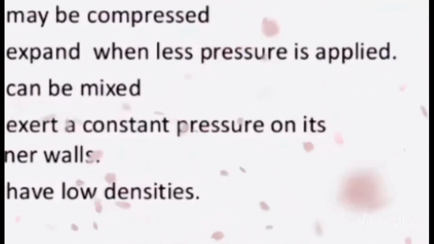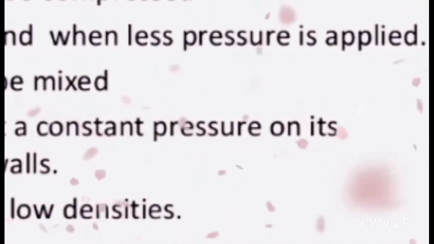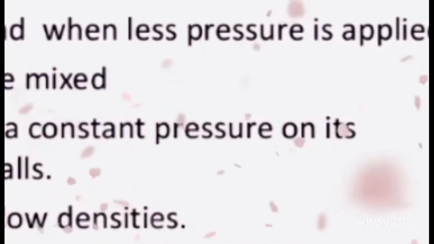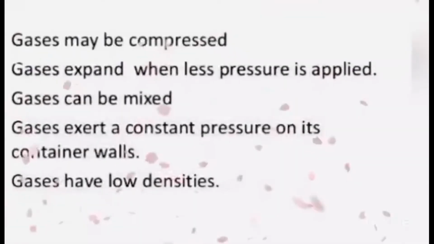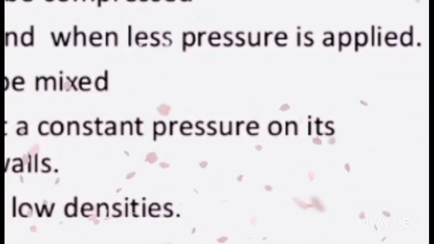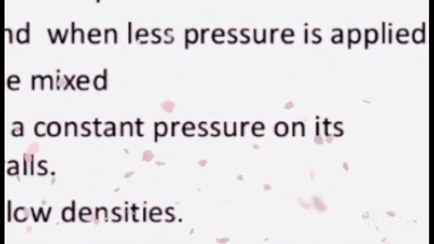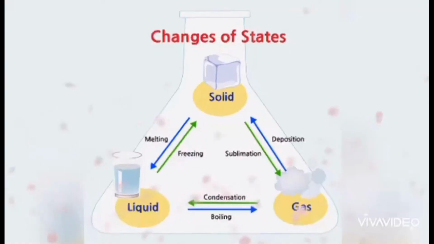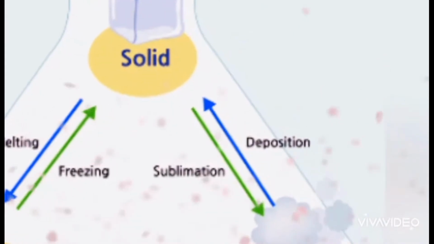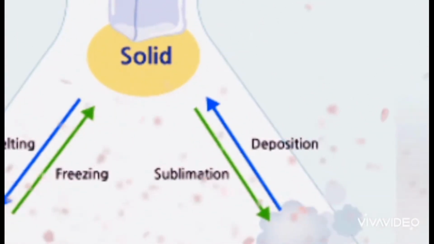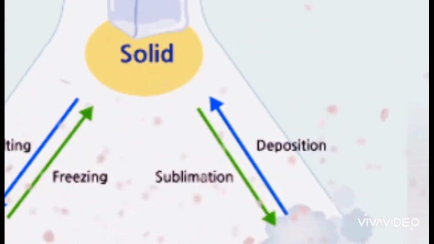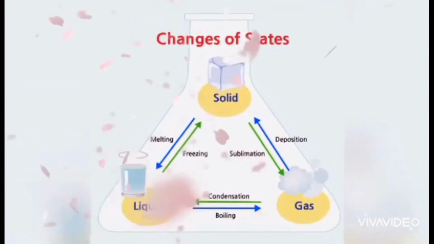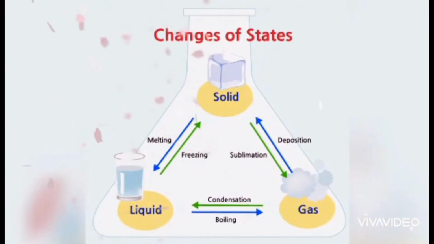Now we will talk about gas. It can be compressed because it has air spaces between the particles, so it will be easily compressed. Its density is low, it will mix with other gases, and it does not have a specific shape or specific volume. Now we will talk about the states of matter, that matter is converted from solid to liquid, and liquid to gas by different processes. An example is water, which can change its state.